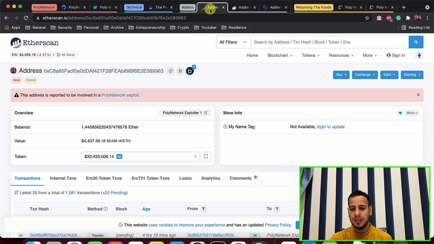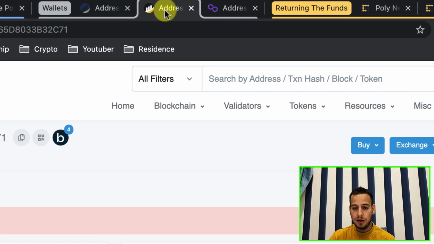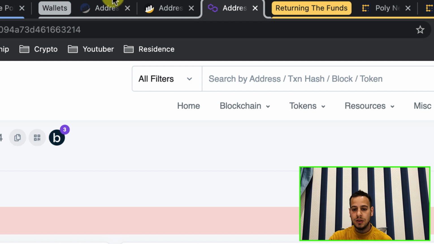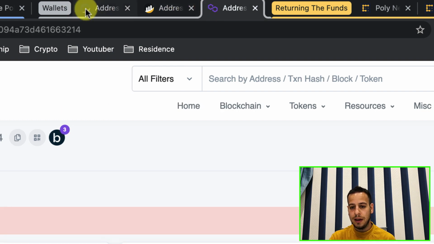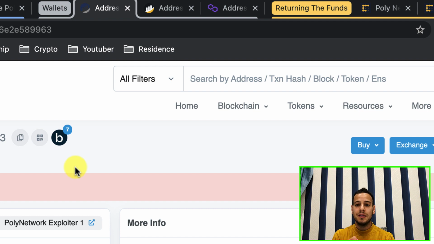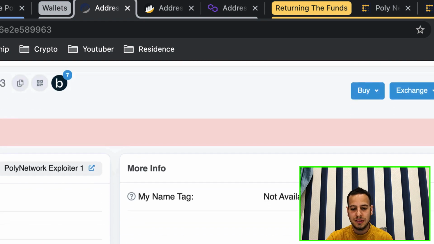Right here, we can see the 3 different wallets of the hacker on these 3 chains. The first one is Ethereum, the second one is Binance Smart Chain, and the third one is on Polygon. So this is Etherscan, BscScan, and PolygonScan, the websites that enable you to track all the transactions and addresses on these chains. These are the 3 addresses and wallets of the attacker where he stole the funds to. Don't worry, all the links that you see here I will put in the description, so you can look at them later and do the investigation yourself.